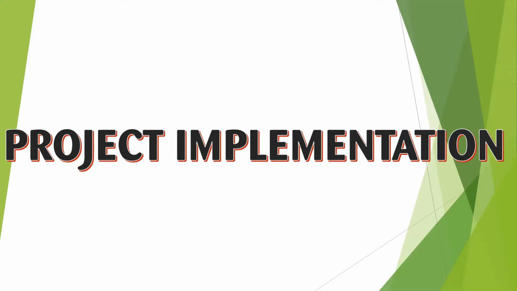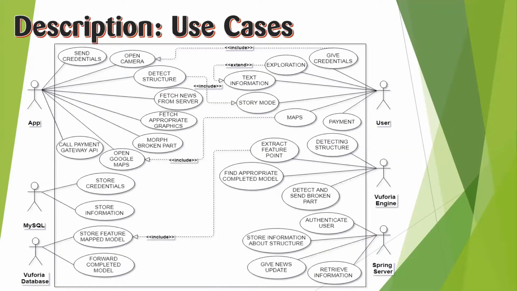Now moving on toward the practical implementation of the project. Before looking at the practical implementation, let's have a look at the use case of our application. Here you can see there are 6 main entities that we are trying to cover. App and user will be in direct interaction with each other. Vuforia engine and Vuforia database will be interacting with each other. MySQL and Spring Server will be interacting with each other. And finally, the app, Vuforia engine and Spring Server will interact with each other.